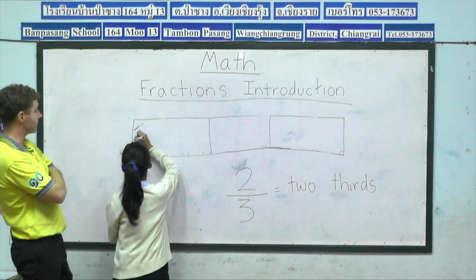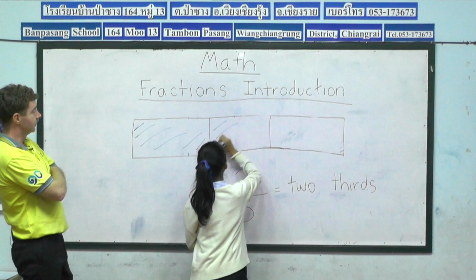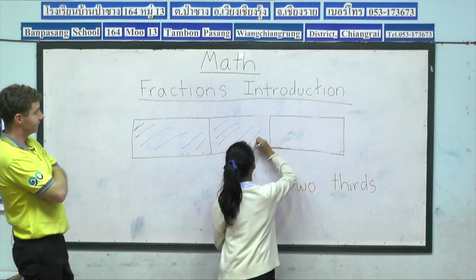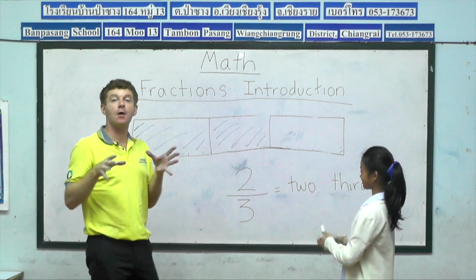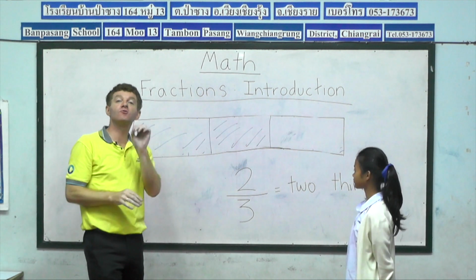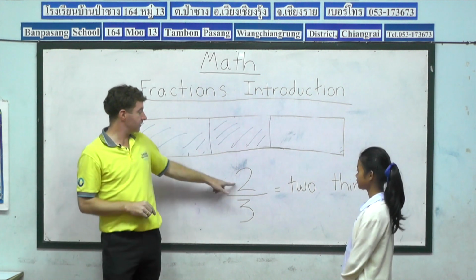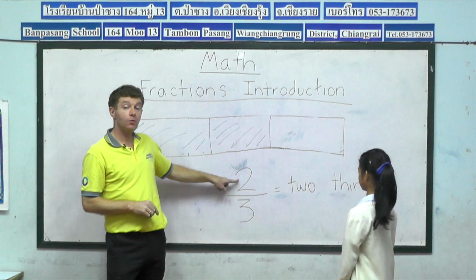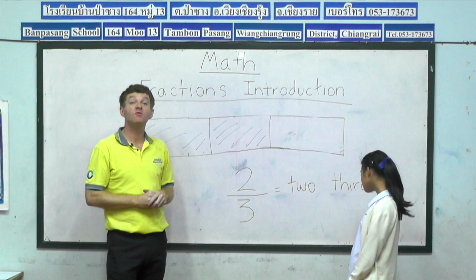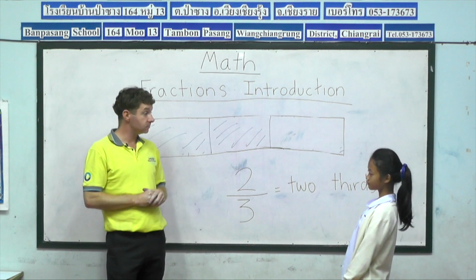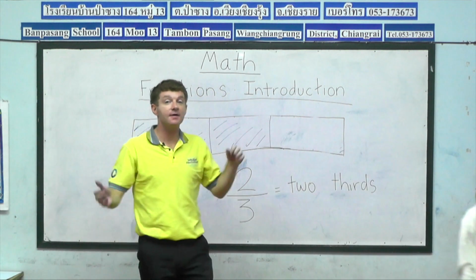And don't worry, you don't have to colour it in totally. You can, excellent. That's perfect. You see, Dan understands the fraction that we want from our bar is 2/3 in blue. 1, 2. So we can say in blue 2/3. And Dan, that was excellent. High five and a big round of applause for Dan, please, guys.